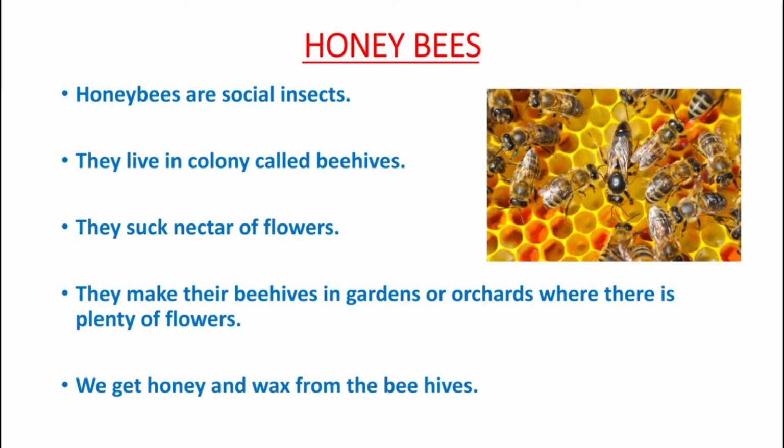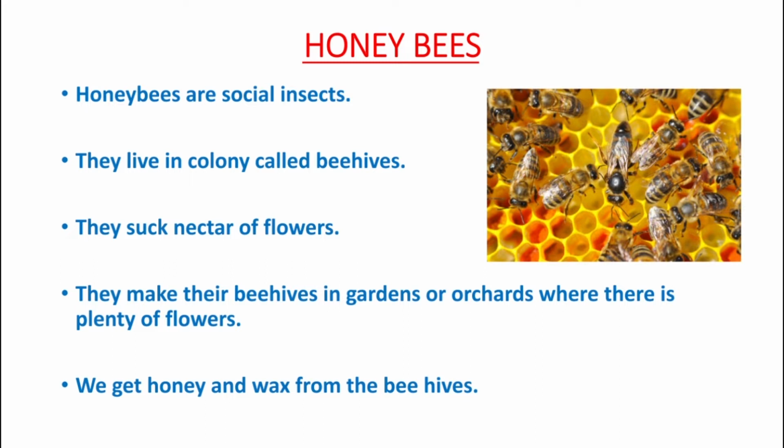Honeybees suck nectar of flowers. They make their beehives in gardens or orchards where there are plenty of flowers. Just now I told you that you can see many beehives in your school. Why are they there? Because there are so many flowers in our school also.